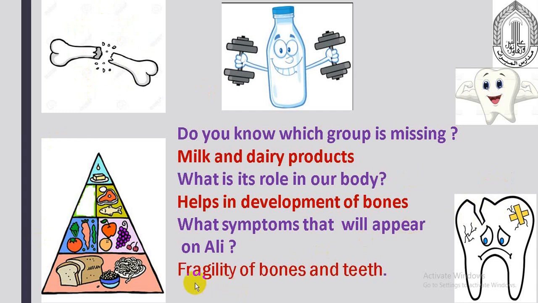We say the symptoms are fragility of bones and teeth. That's why it's very important for you to drink milk or have dairy products daily. Let's continue. Now we have this group. Same questions.